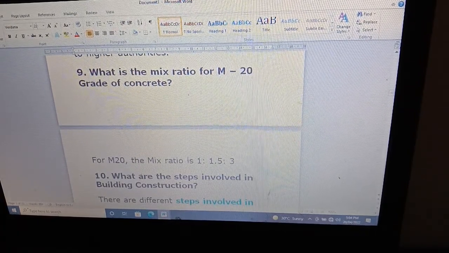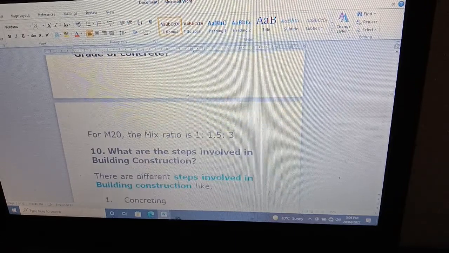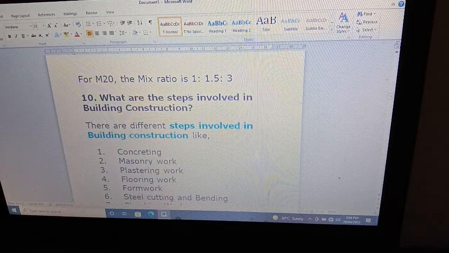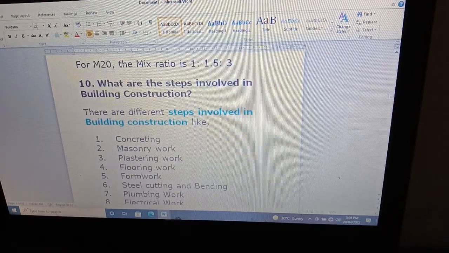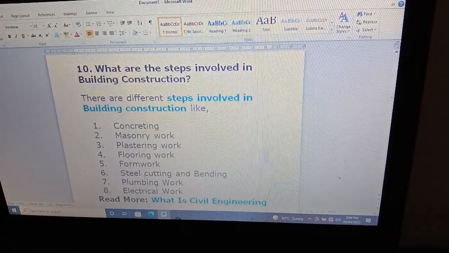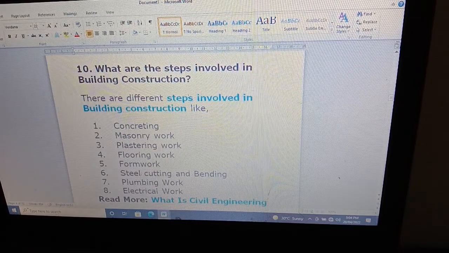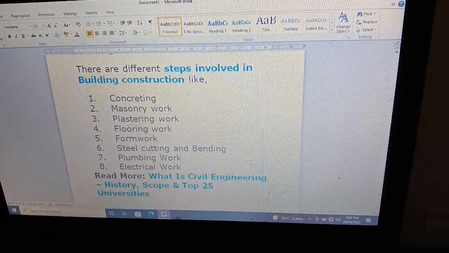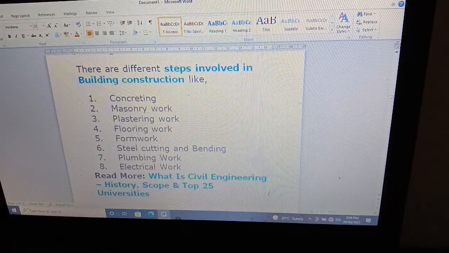What are the steps involved in building construction? The steps involved are: first concreting, mason work, plastering work, flooring work, form work, steel cutting and bending, plumbing work, electric work, all the work which you know is involved in a construction.